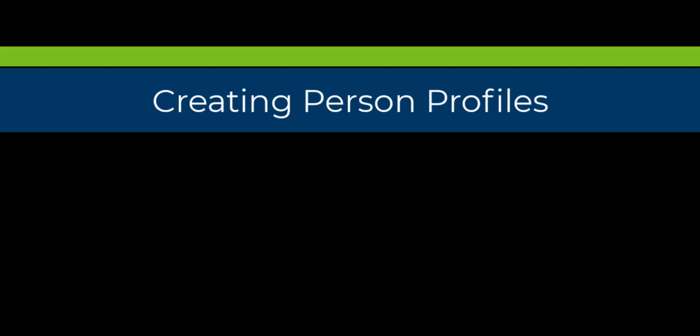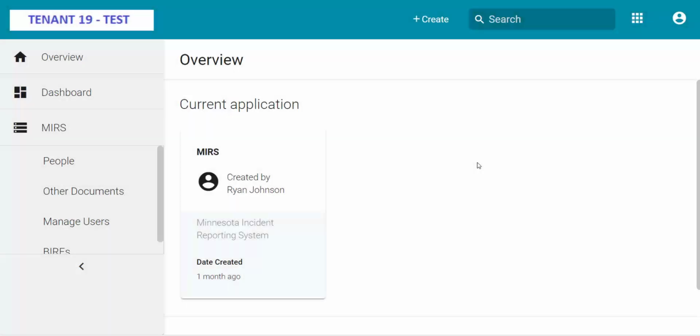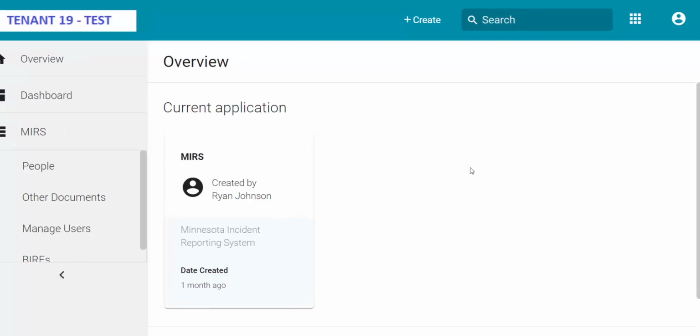Creating person profiles. Before submitting any document in MIRS, a profile needs to exist for the person receiving services, so the document can be associated with that person. Start by searching for an existing profile if one has already been created.